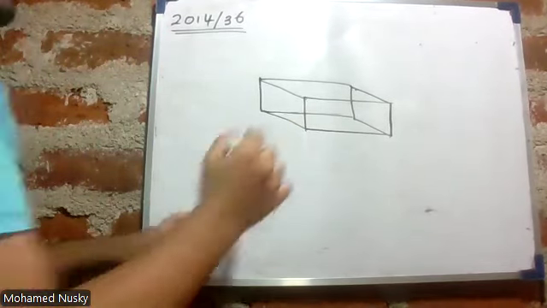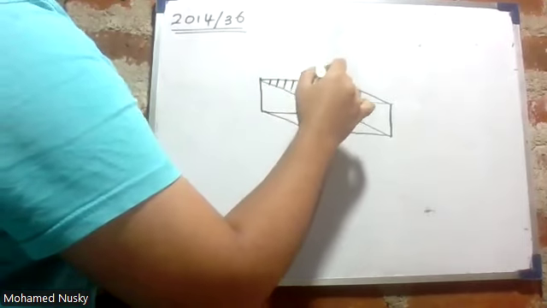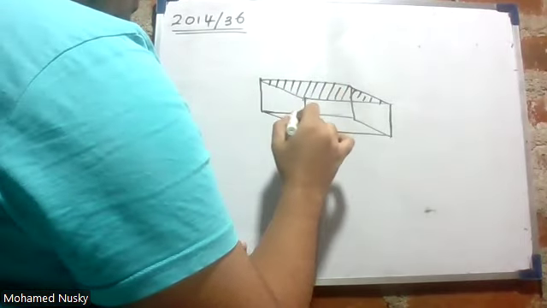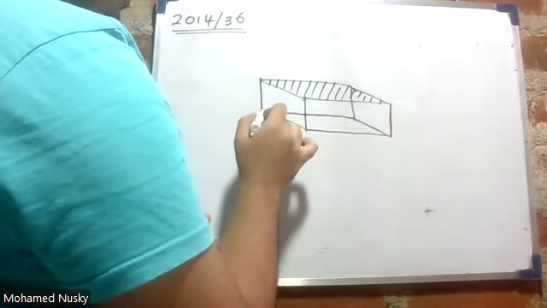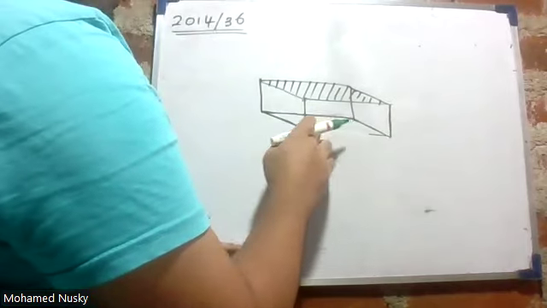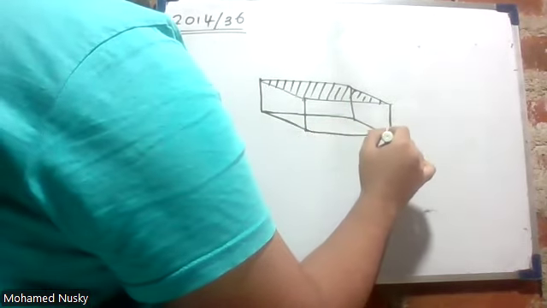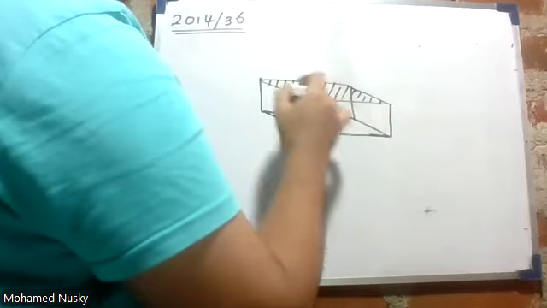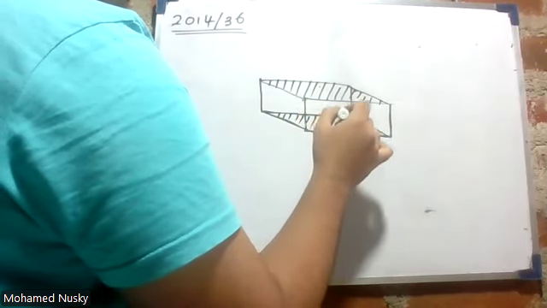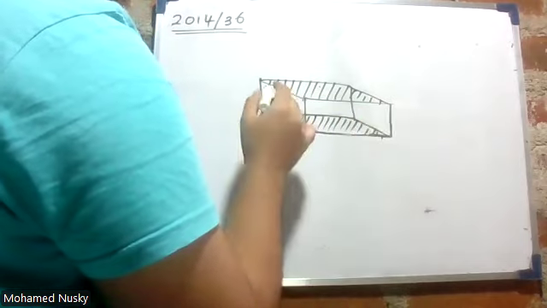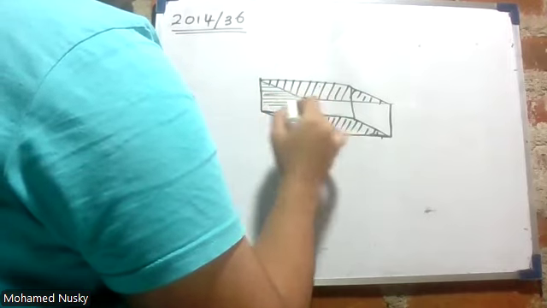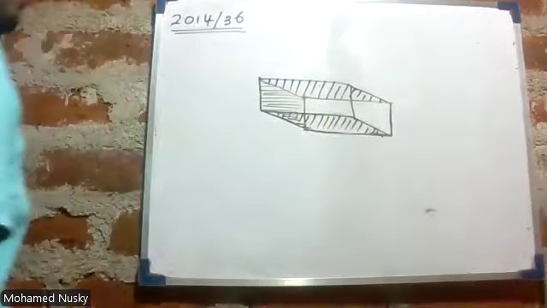What's the area they have given? This area they have given. That is this area. Is it a rectangle? Yes, a rectangle. This area is this area. Remember what this is.